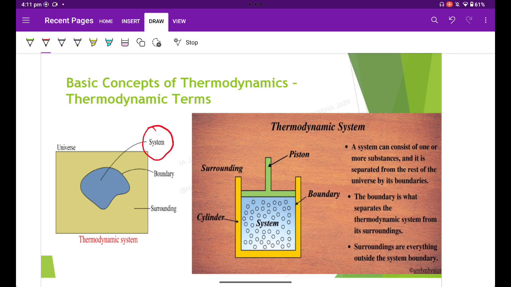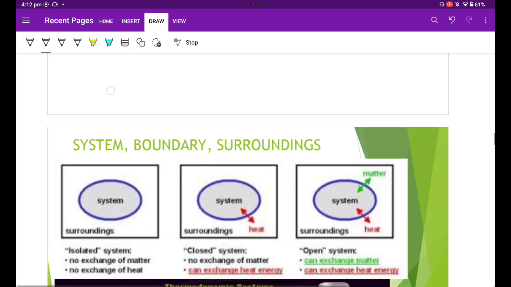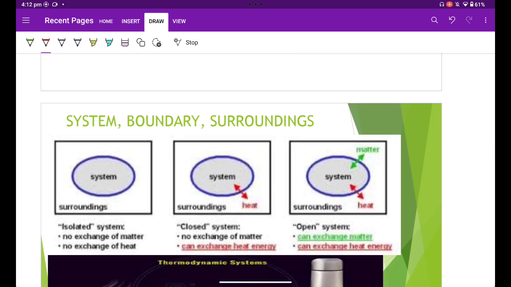Then, what is a thermodynamic system? A thermodynamic system is a specific portion of matter that is separated from the surroundings with a definite boundary on which our attention is focused. The system boundary may be real or imaginary, fixed or deformable. There are three thermodynamic systems, namely isolated system, closed system, and open system.